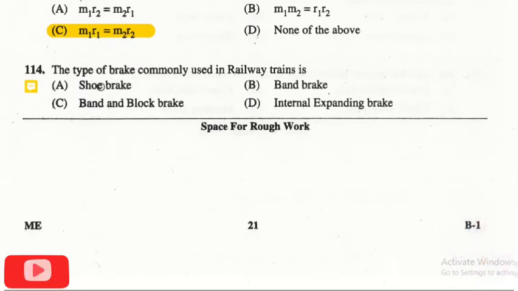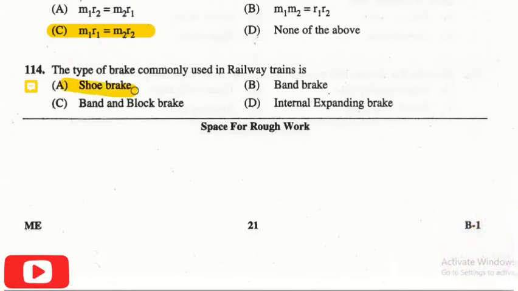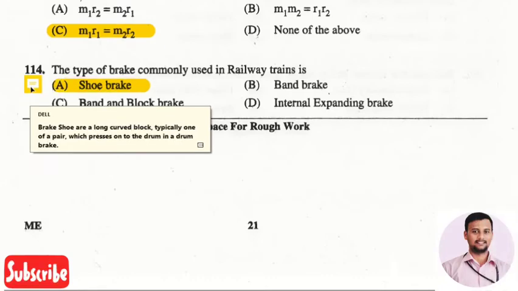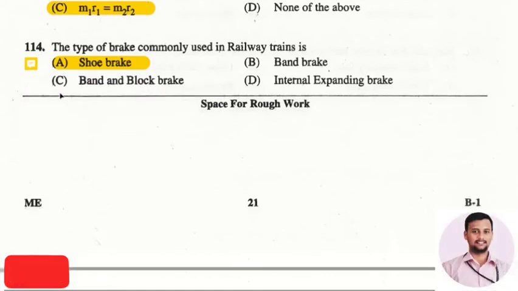The next question is, the type of brake commonly used in a railway train is. The right answer is option 1, that is shoe brake. So the brake shoes are long curved blocks, typically one pair, which press on the drums of a drum brake.